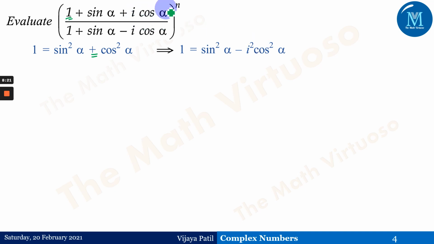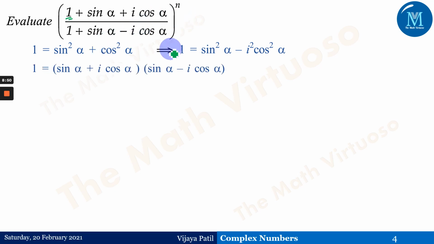The reason is, if you observe this identity or this evaluation part, this has been i into cos of alpha. That is the reason we have absorbed, instead of writing cos square alpha plus sine square alpha, we have written sine square alpha plus cos square alpha, and then we have said that this is nothing but minus 1, the square, which is equal to minus of i square, right? This is what we have observed. Very important to apply the formula in the correct place at the correct time.